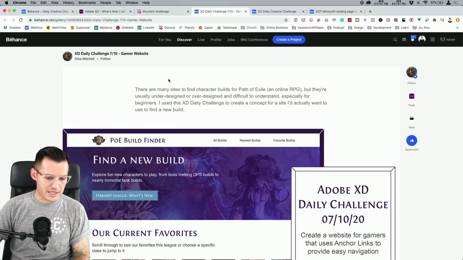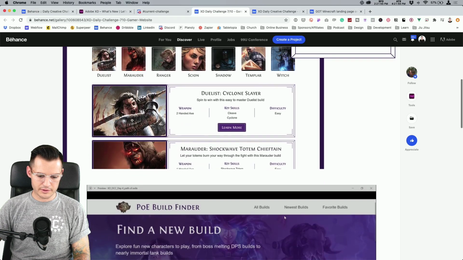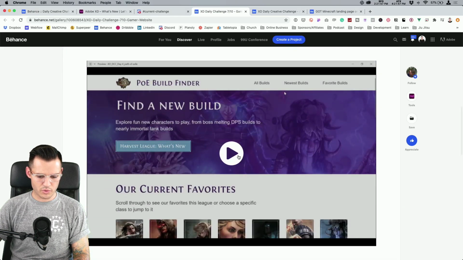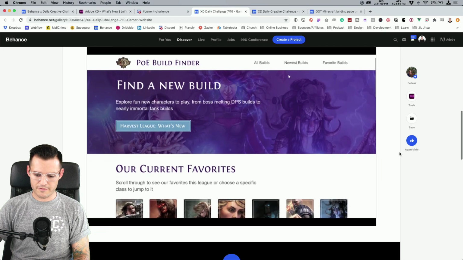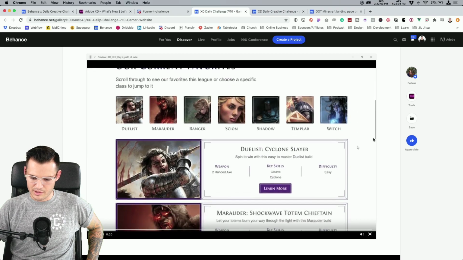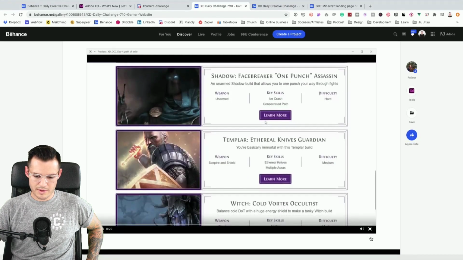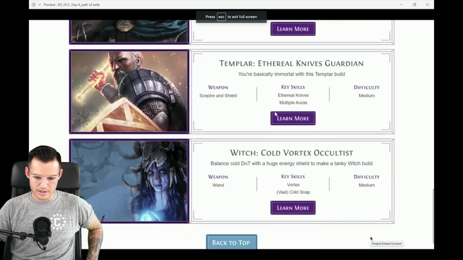This one is from Diva Mitchell, and we have a fun little, maybe this is a video game or something cool like that, but we have a prototype, a video that we can watch here. Let's check it out. Cool. I like the embossed style on the buttons, and you're carrying that style through the rest of it. Really, really cool. Let's make this full screen so we can check it out.